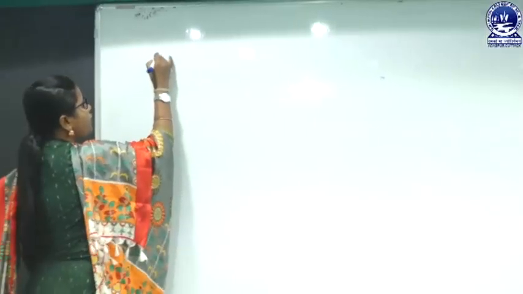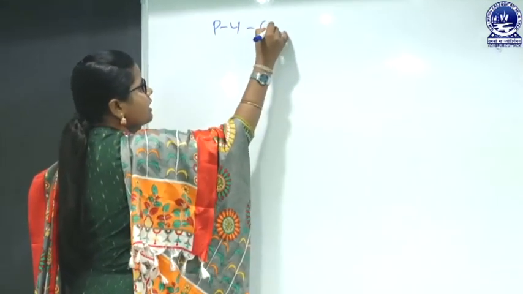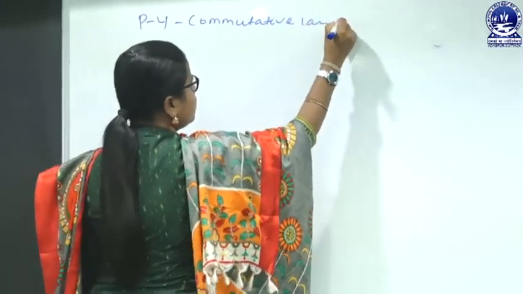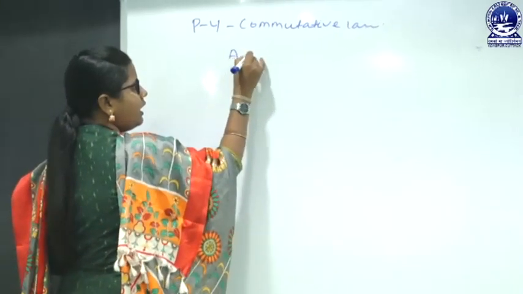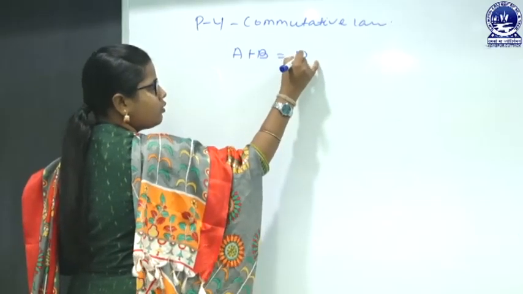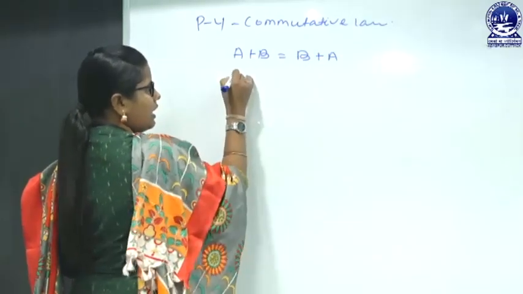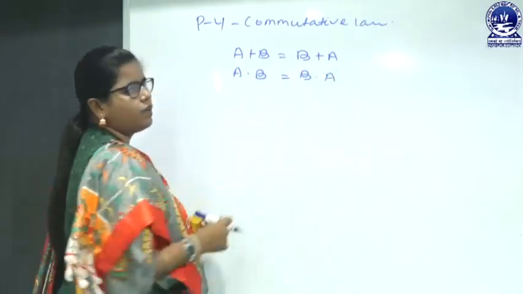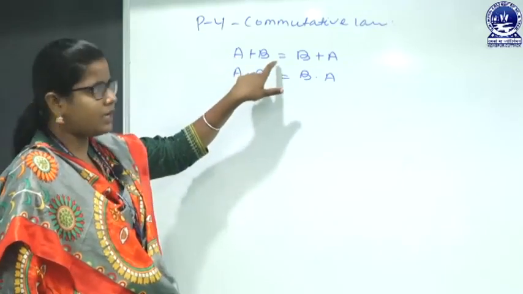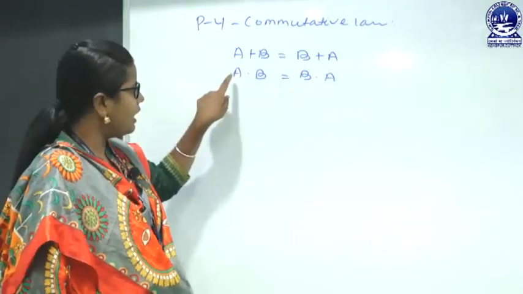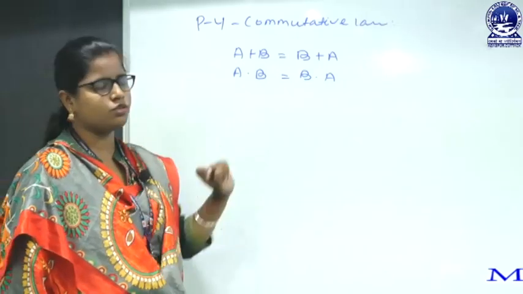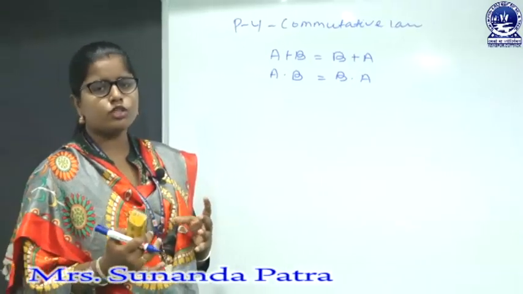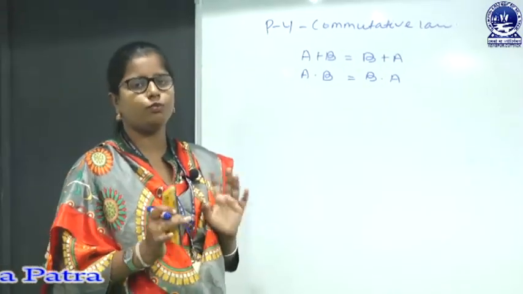So, next come to the postulate 4, that is commutative law. Commutative law says A plus B is also equal to B plus A, and A multiplied with B equals B into A. A logical or B equals B logical or A, and A logical and B equals B logical and A. That means, when we are taking two inputs, whatever their order may be, the output will be same.